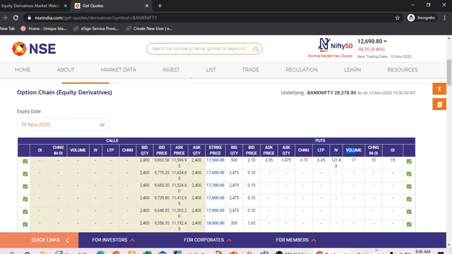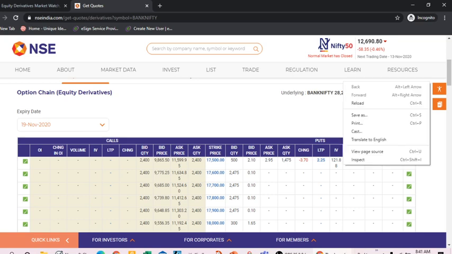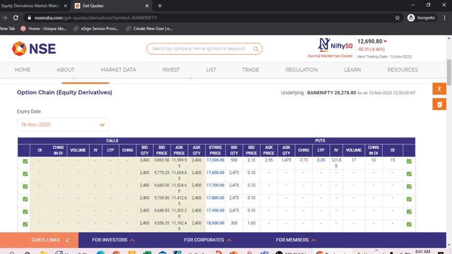That is the interpretation: new positions and new customers. And volume will always increase, because it shows the data about trades that have happened.